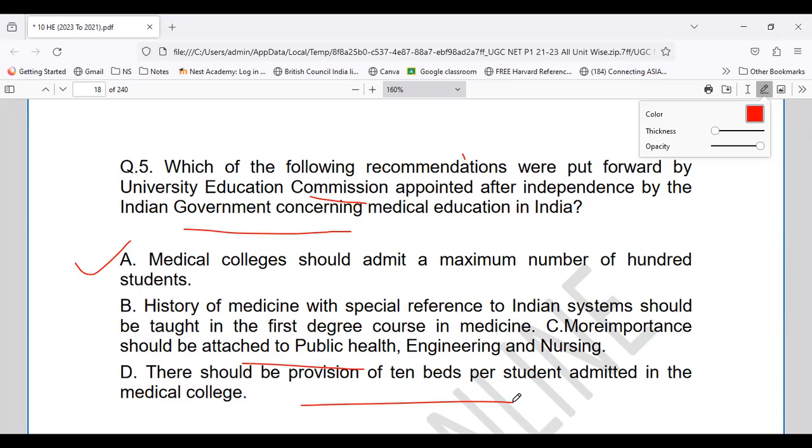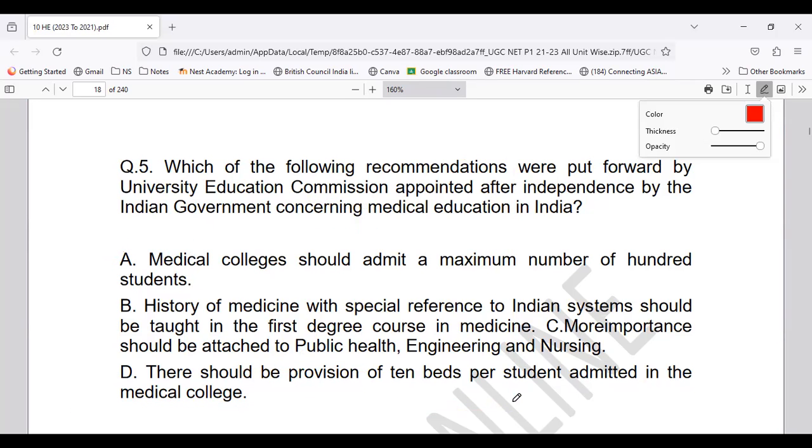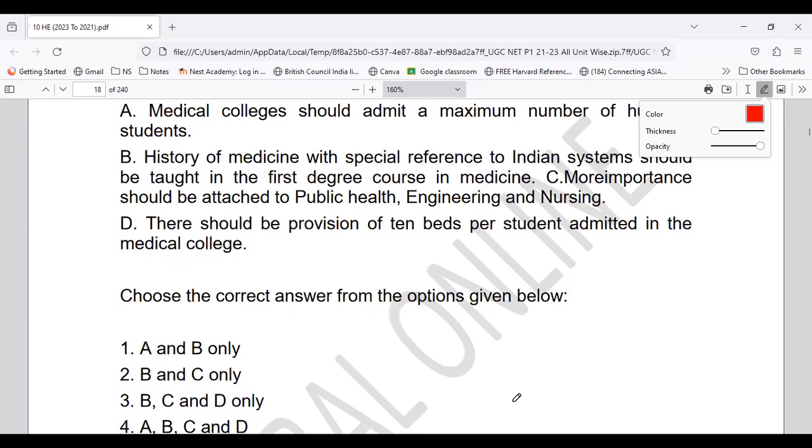Let's see. Question number 5, everyone. Basically you have these options given below. So which of the options stands to be right?